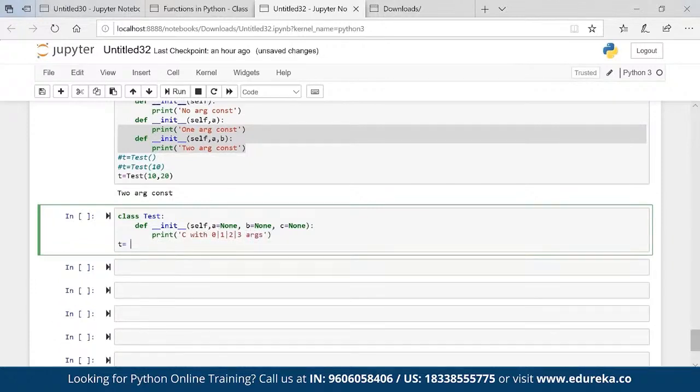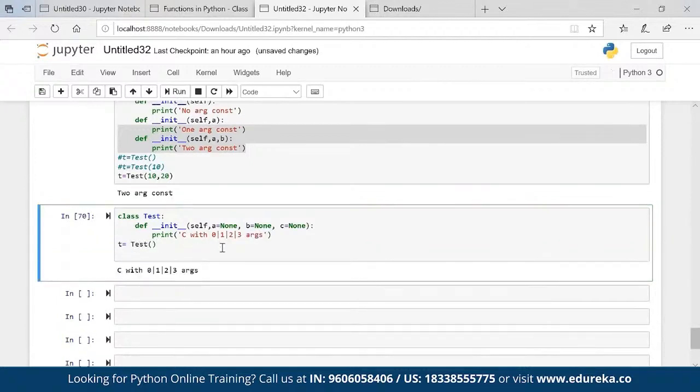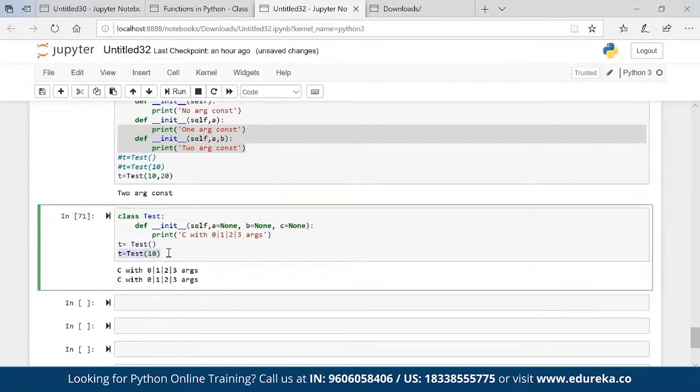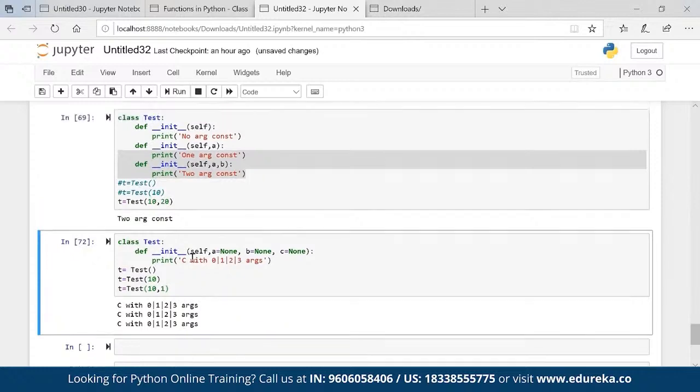T equal to test(). Will this work? Yes, absolutely. T equal to test(10), will this work? Absolutely. All are working fine. That is how it behaves basically, right?